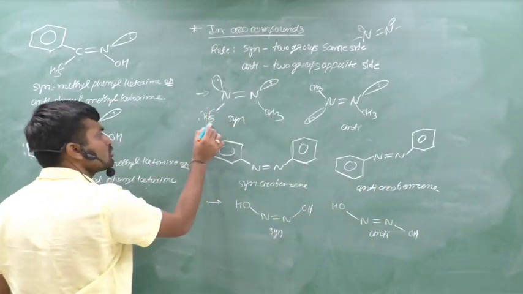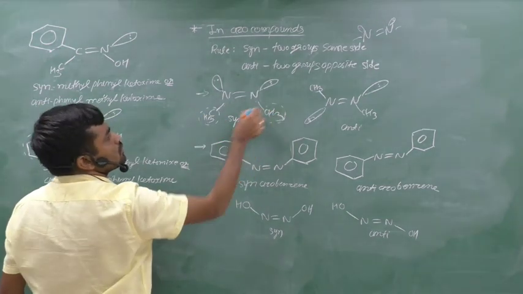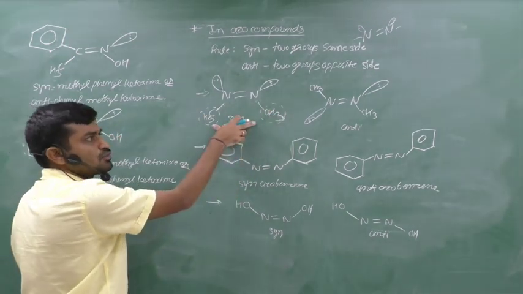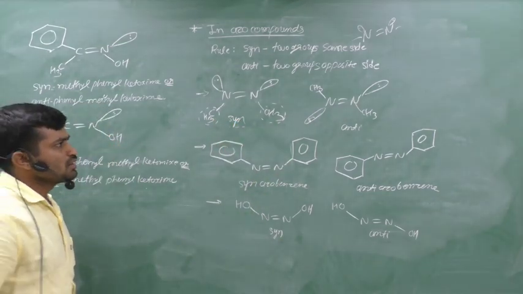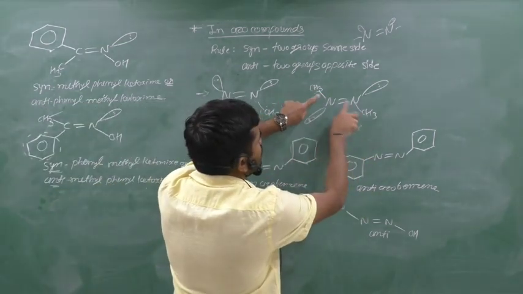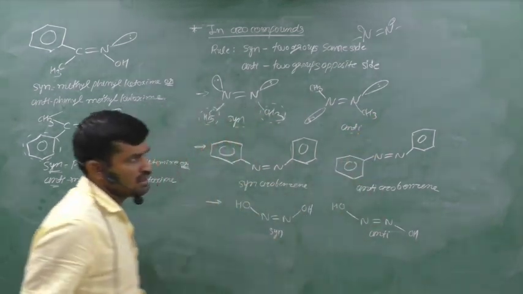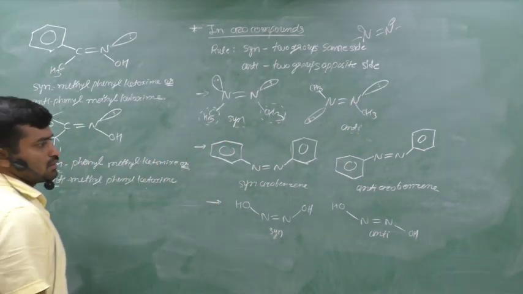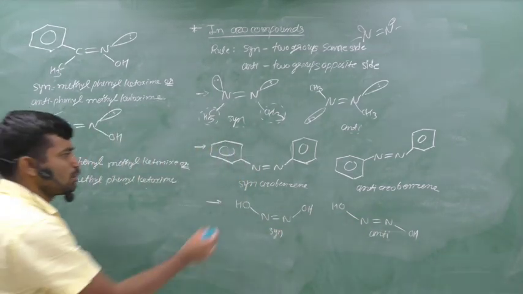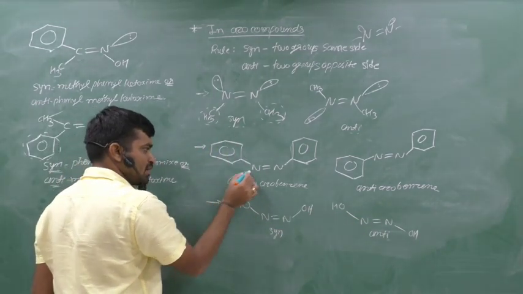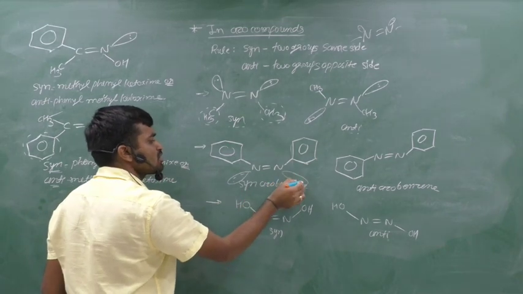If you think about the groups, two groups are on the same side, therefore the isomer is syn. If two groups are on the opposite side, therefore it is anti. Remaining are the lone pairs. Here the lone pair is not seen in the second example, but it is there.